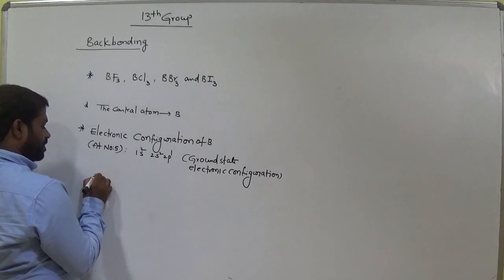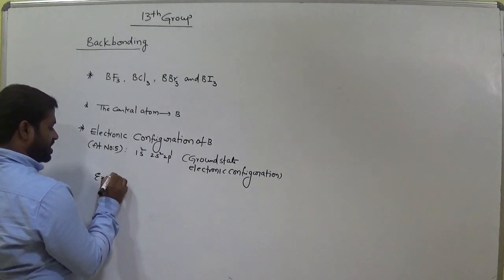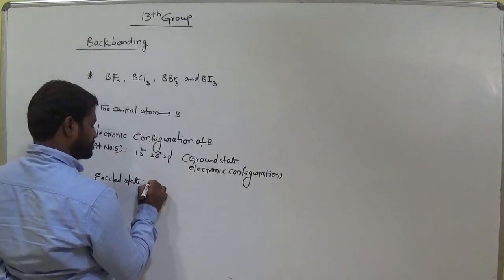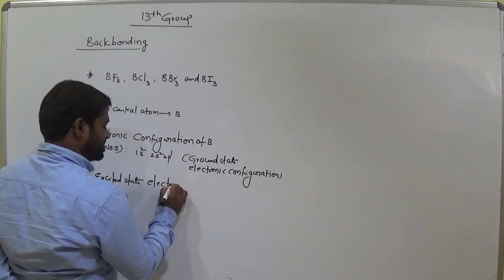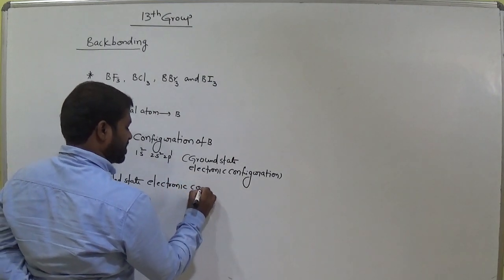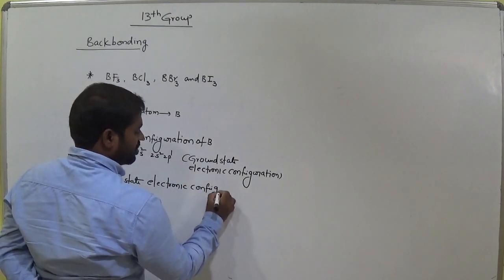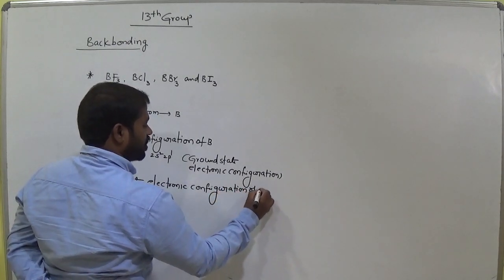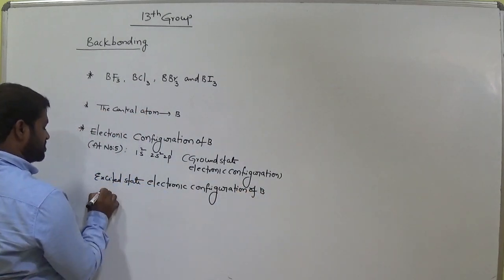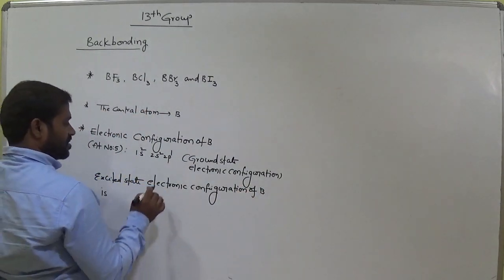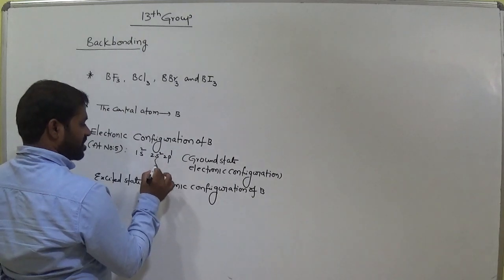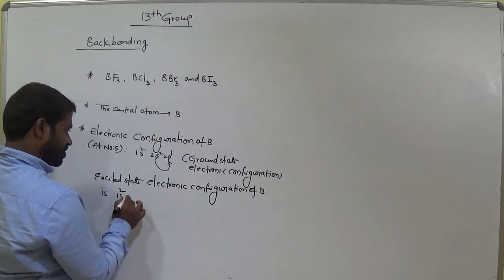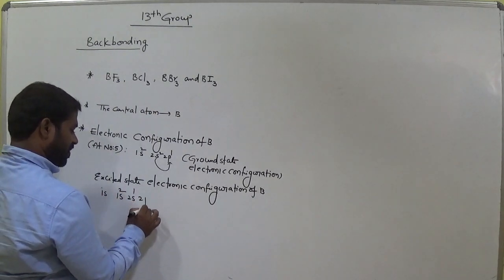Now excited state electronic configuration of boron is this: one electron shifted to this p. Now 1s2, 2s1, 2p2. Am I right?